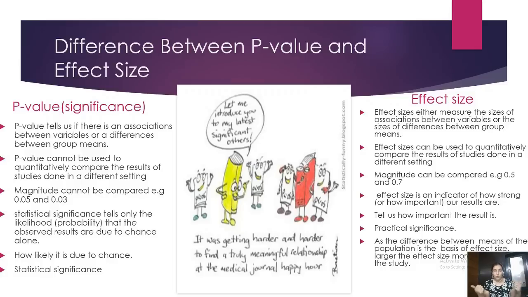If the p-value comes more than 0.05, it shows that there is a variation between those 2 variables, but it's just by chance. It is not related to each other significantly. But effect size tells us how important that probability is. Where p-value was more of the qualitative statistical significance, showing association, effect size gives me the magnitude.